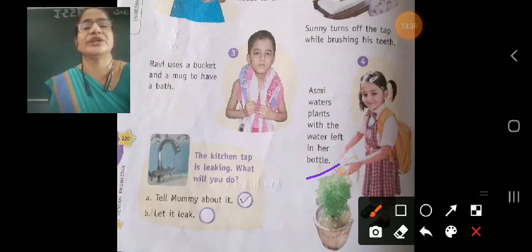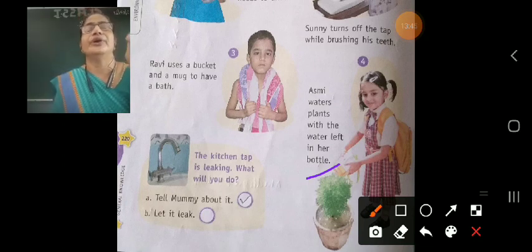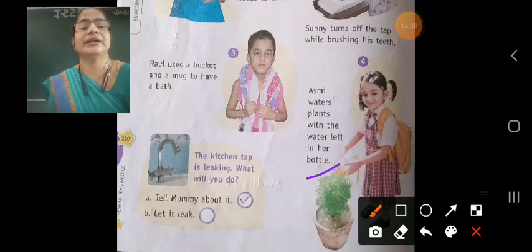She saves water. And here the kitchen tap is leaking. What will you do? In your house the kitchen tap is leaking. There are two options: tell mommy about it, or let it leak. You will go and tell your mommy that the kitchen tap is leaking. The correct option is A.